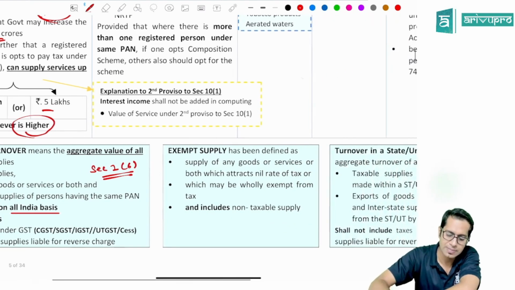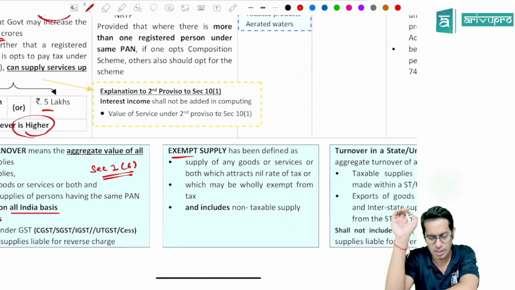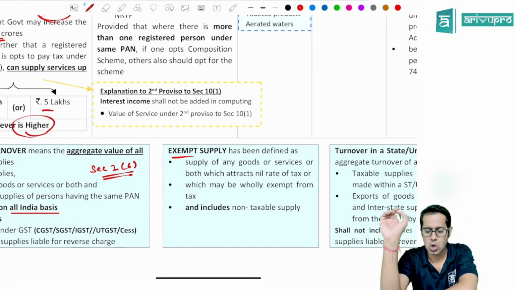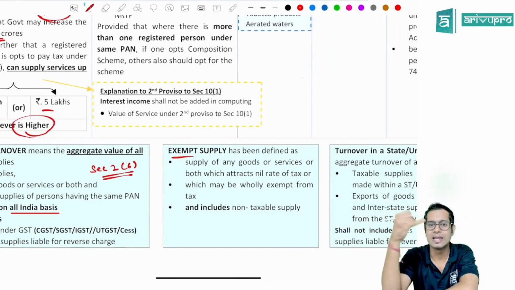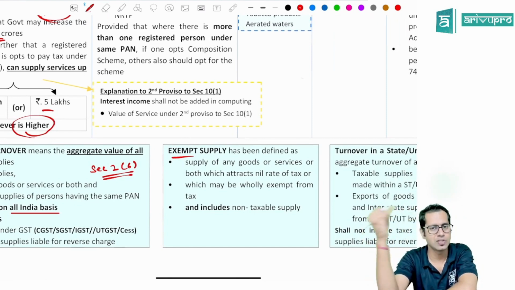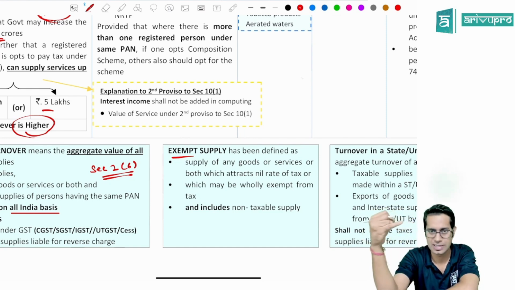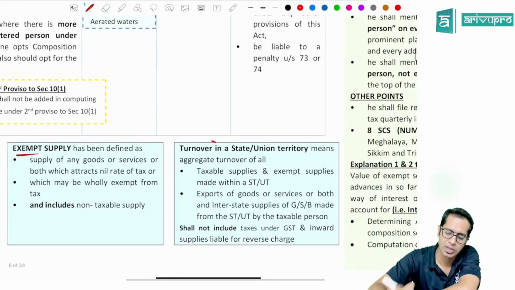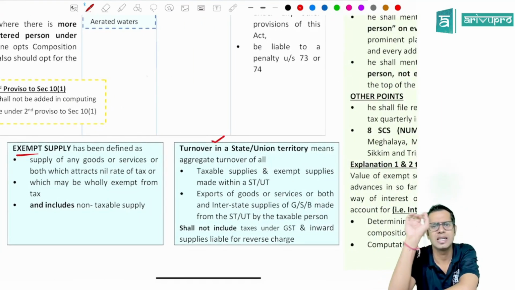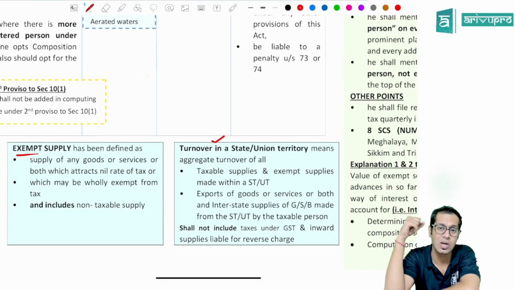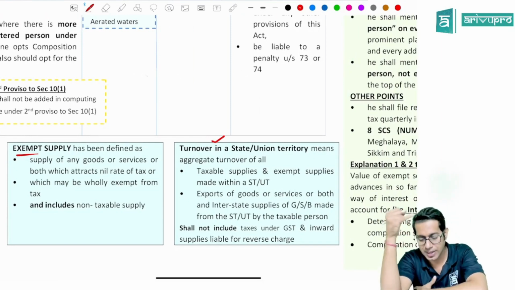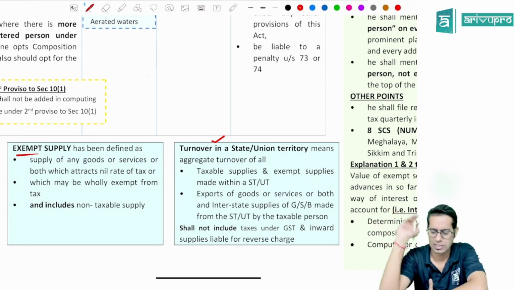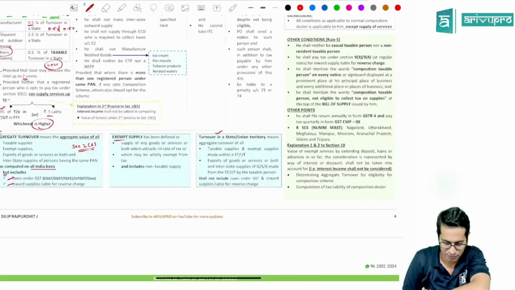Sir, what do you mean by exempt supply? Exempt supply means supply of goods or services or both which are wholly exempt under section 11 of the CGST Act or under section 6 of the IGST Act. Supplies which attract nil rate of tax, and it includes non-taxable supplies. Sir, what do you mean by turnover in the state or turnover in the union territory? Basically, turnover in the state is the aggregate turnover of that state. Meaning all the taxable supplies and exempt supplies made within that state or from that state, but it shall not include taxes under GST law and inward supply liable for reverse charge.